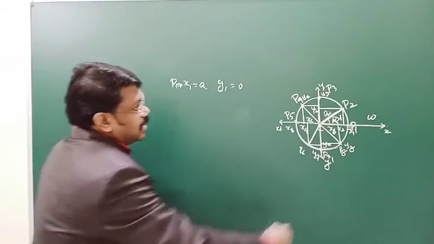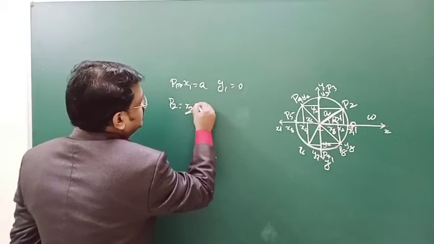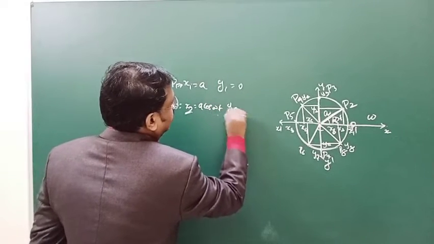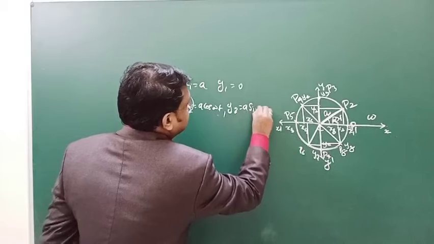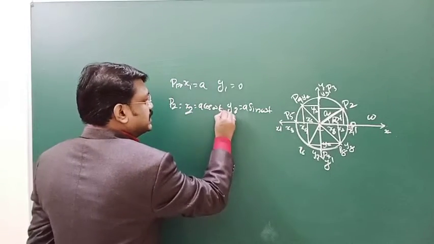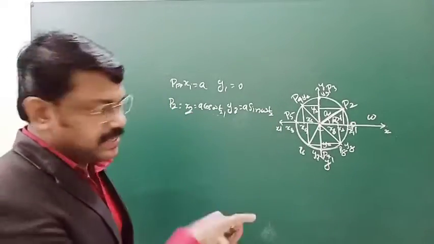At P2, you can say x2 is equal to a cos omega t and y2 is equal to a sin omega t. You can take it at times T1, T2 like that.